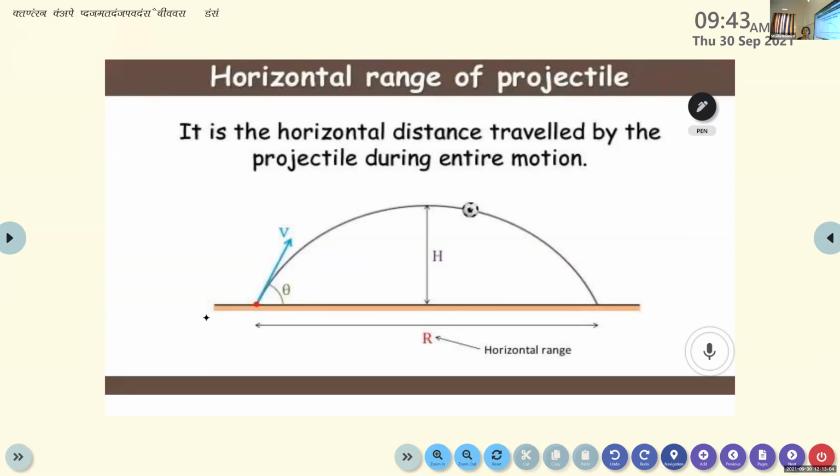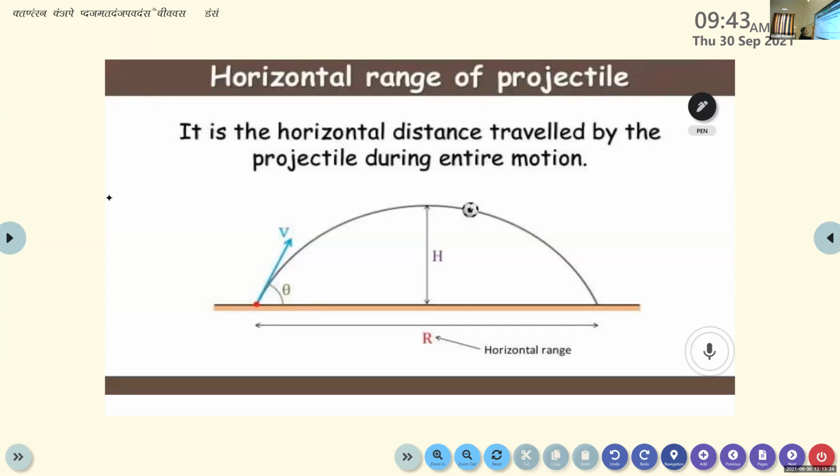The maximum vertical distance covered by the projectile is known as maximum height, represented by h. Now the horizontal range of projectile, we simply call it range of projectile. It is the horizontal distance traveled by the projectile during its motion.